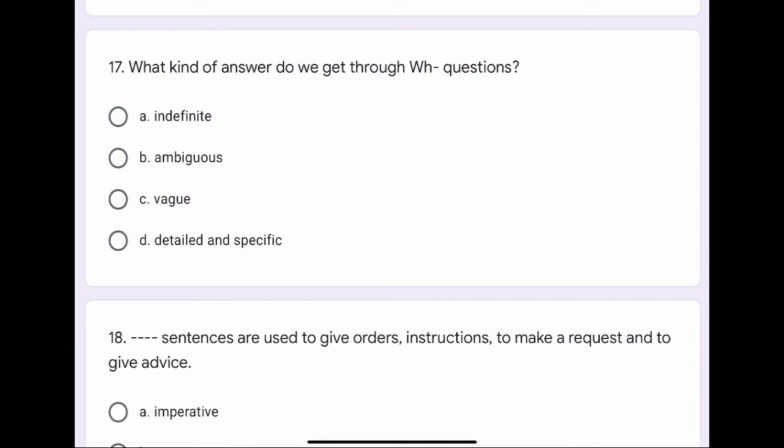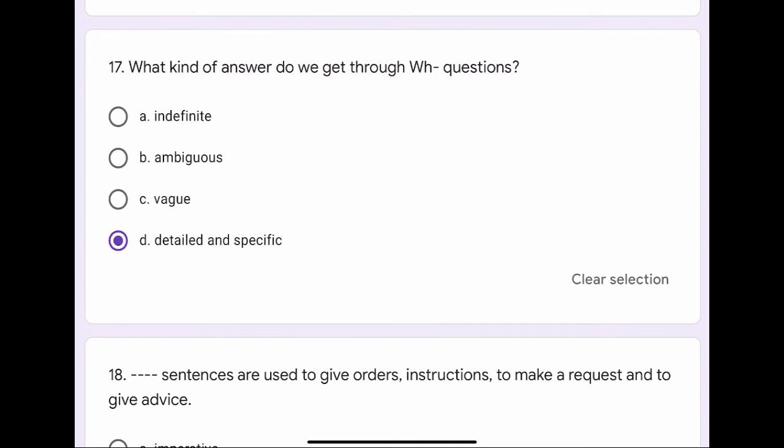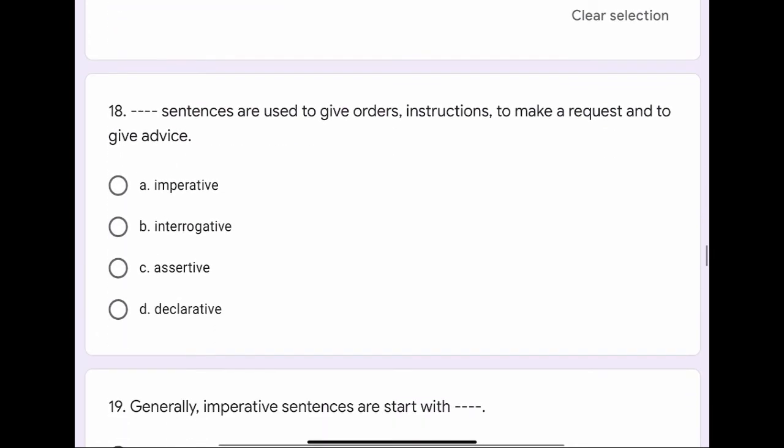Question number 17. What kind of answer do we get through WH questions? The options are A. Indefinite, B. Ambiguous, C. Vague, or D. Detailed and specific. The correct option is D. Detailed and specific.